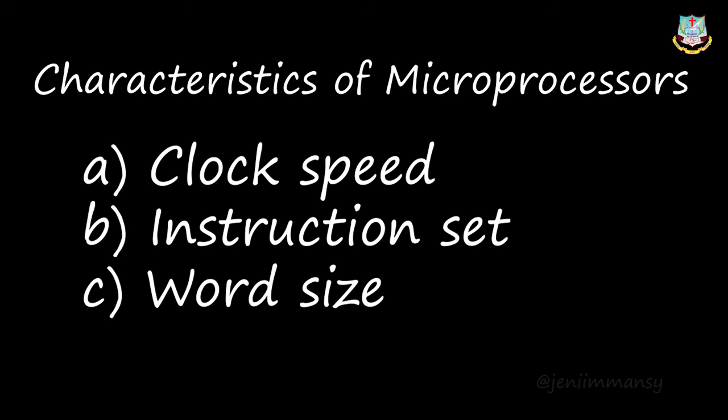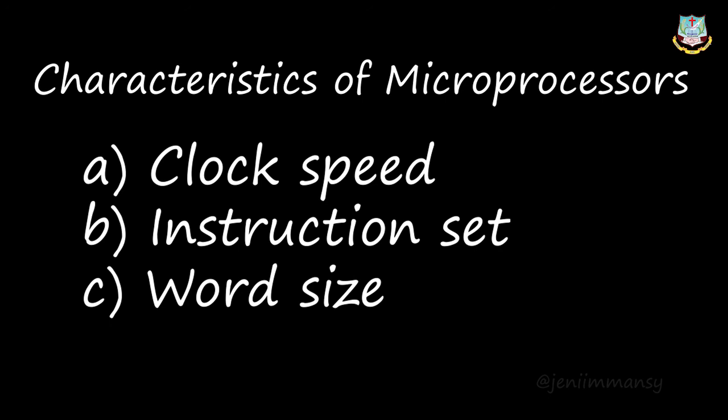And then the next one is instruction set. A command which can be given to a computer to perform any task or any operation on data is called an instruction. The basic set of machine level instructions that a microprocessor is designed to execute is known as instruction set.